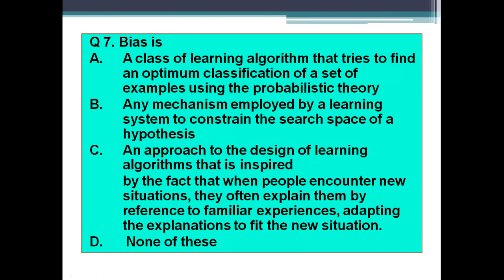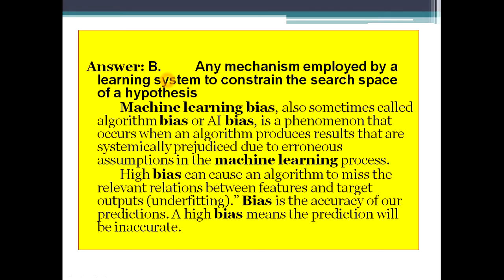So the answer to this question is B, that is, bias is a mechanism employed by a learning system to constrain the search space of a hypothesis. Got it? In this case also, we are putting constraints on the search space of a hypothesis.